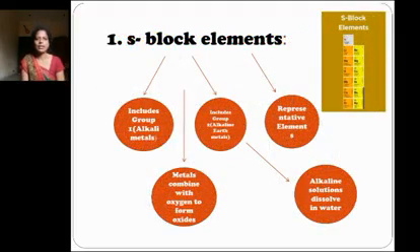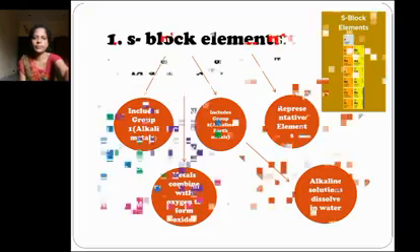What are S block elements? They are present in the first 2 columns of the periodic table. They include group 1, the alkali metals, and group 2, the alkaline earth metals, and they are also called representative elements. Metals combine with oxygen to form oxides. Alkaline solutions of these elements dissolve easily in water.